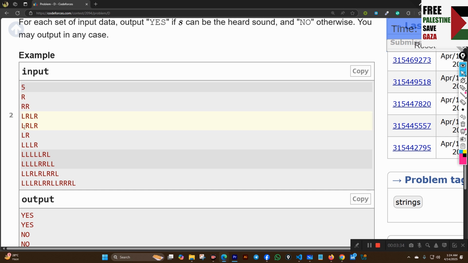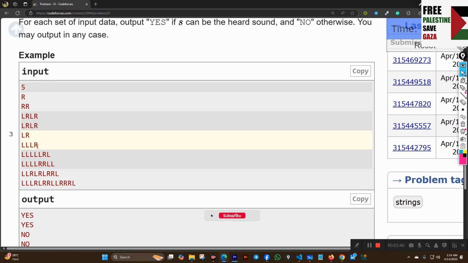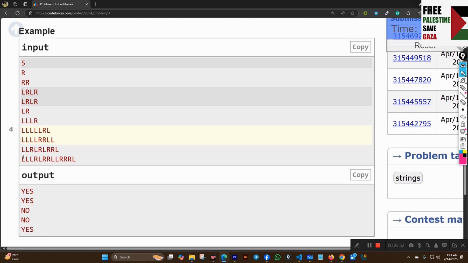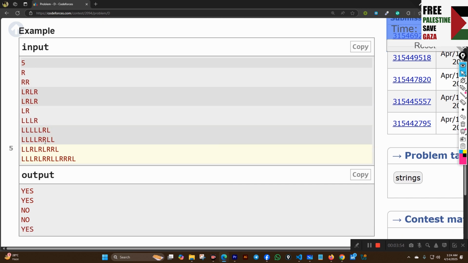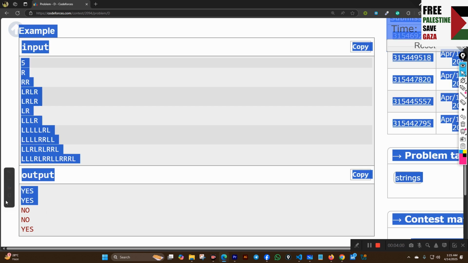From this L we can write this first L, then from the second R we can write this R. Then from this L we can write L, and from this R we can write R here. Then from this 2L we can get this L, but this L is left behind, so it is not going to be satisfied. So the output is no.